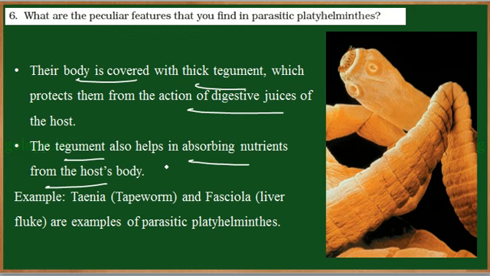So the Platyhelminthes have a primitive digestive system, and it does not have enzymes to digest a substance. Since it is a parasite, it remains inside the digestive system of other organisms. So it has adapted itself to absorb the nutrients from the host body. Through the dorsoventrally flat body structure, it can absorb the nutrients directly. Examples include tapeworm, liver fluke, etc.